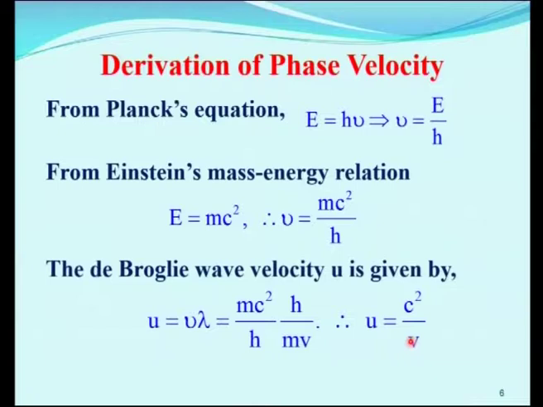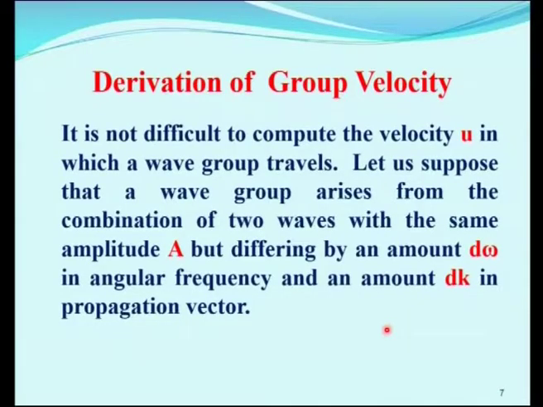Similarly, we can derive group velocity. To derive the group velocity is not difficult if we know each and every wave velocity in a group. So, it is not difficult to compute the velocity u with which a wave group travels. Let us suppose that a wave group arises from the combination of two waves with the same amplitude A, but differ by an amount d omega, that is angular frequency, and an amount dk, that is propagation vector, or we used to say wave vector.